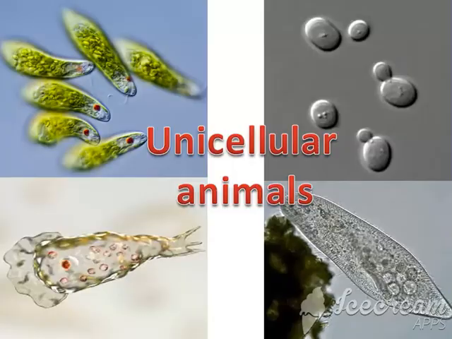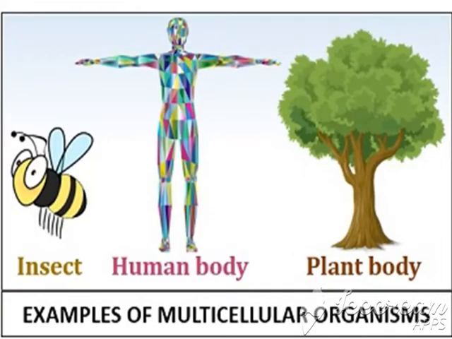Now let us see the multicellular organisms. Most other organisms such as most of the plants and animals and some fungi are multicellular as they are composed of more than one cell. In these multicellular organisms, similar types of cells group together and become specialized to perform particular functions. These are called tissues.